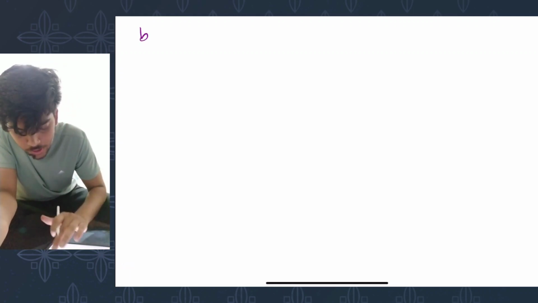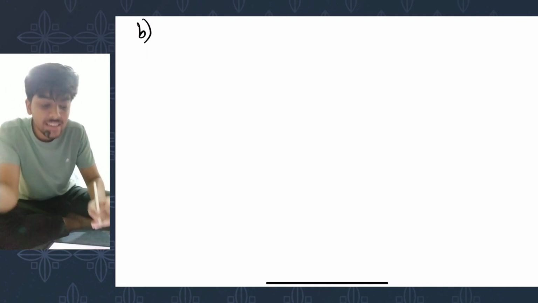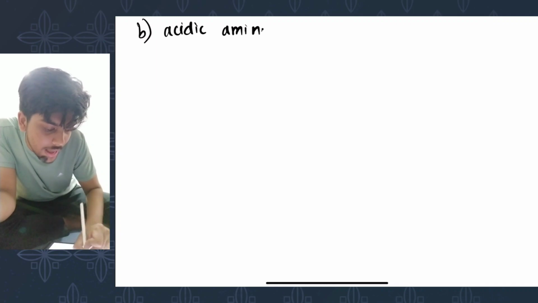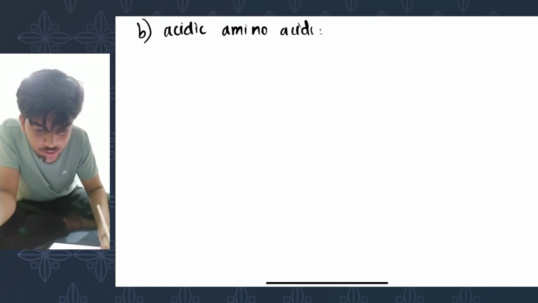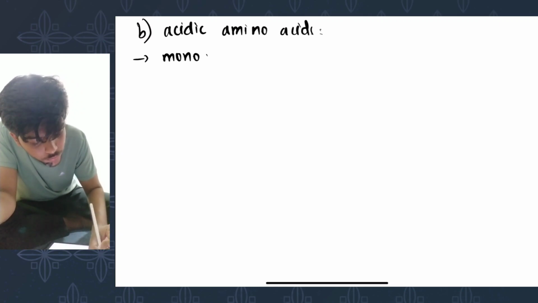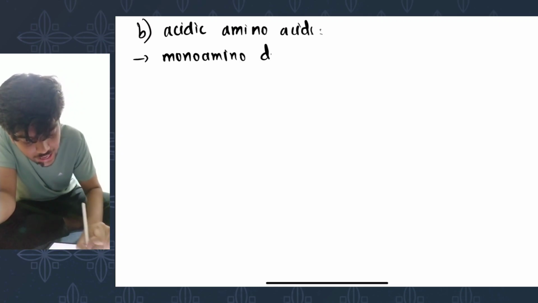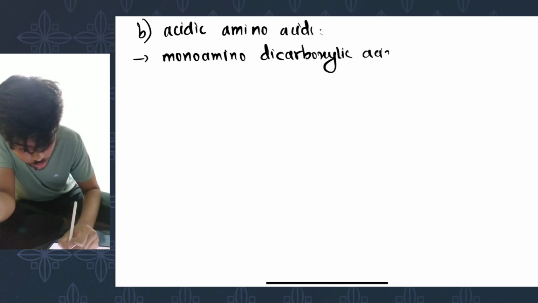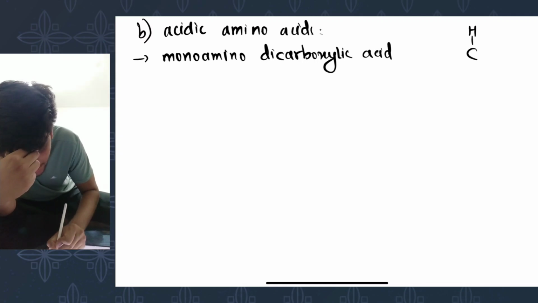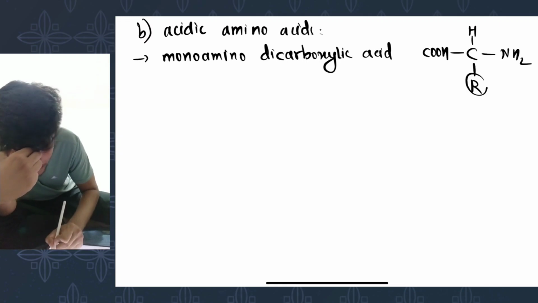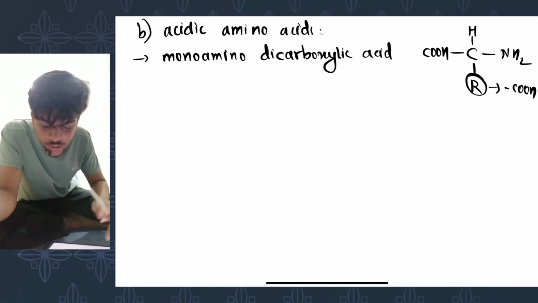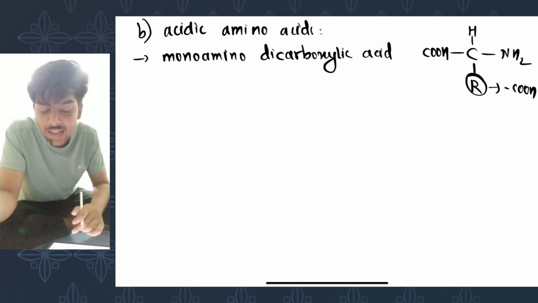Number B, if the solution comes out to be acidic, then the amino acid is acidic. So you have acidic amino acid. Acidic amino acids include all monoamino, dicarboxylic acids. So here's your carbon. To its hydrogen is attached, a carboxylic group is attached, and an amino group is attached. And then there's your side chain. To this side chain, one more carboxylic group is attached. And all those amino acids in which the side chain contains a carboxylic group come under acidic amino acids.